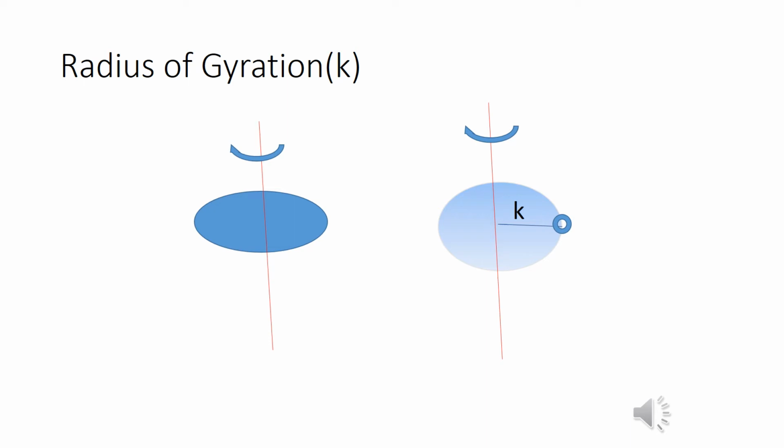Now if I replace this disk by a single particle whose mass is equal to the mass of the disk and keep it at some radial distance k from the axis of rotation, and if that single point particle produces the same moment of inertia as that of the disk, then we can say the mass of the disk is concentrated at a distance k from the axis of rotation. So the value of k, the radius of gyration, gives you the average distance about which the mass of a body is supposed to be concentrated when the body is rotating about its axis.